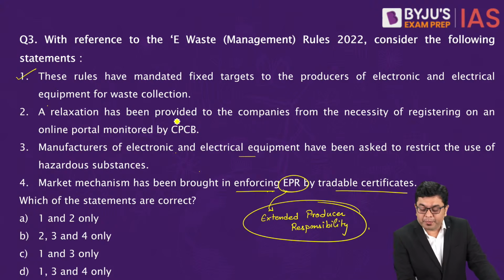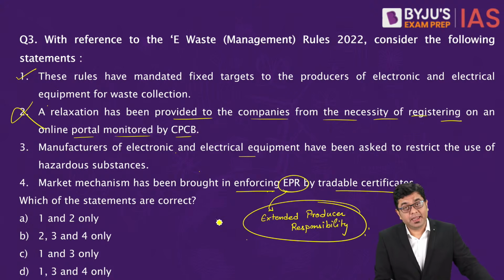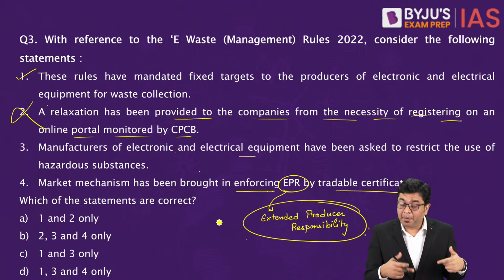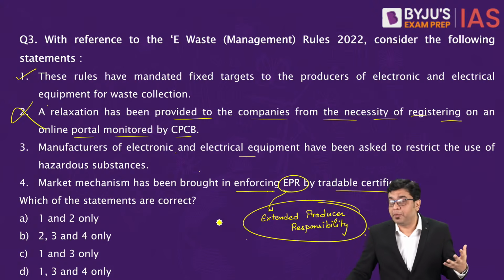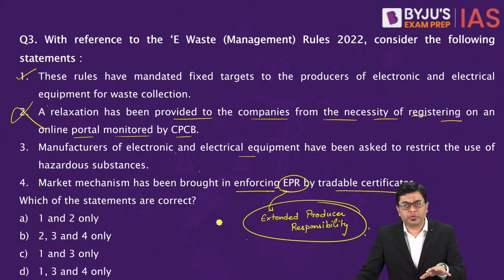A relaxation has been provided to the companies from the necessity of registering on an online portal monitored by CPCB. This is going to be incorrect. Why? Because now, even in the case of the amendment to the plastic waste management rules, the amendment which has been brought in 2022 also, and the same case with the e-waste rules amendment also, here now the companies have to necessarily register on the online portal maintained by CPCB, whereby they are supposed to keep a track of the total amount produced and the total amount collected back.